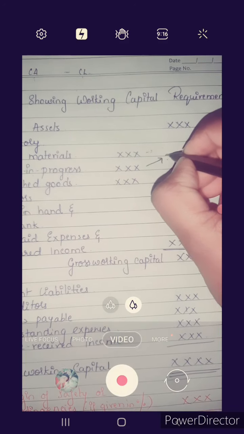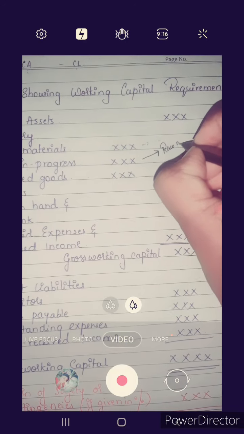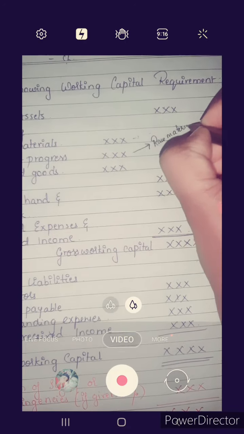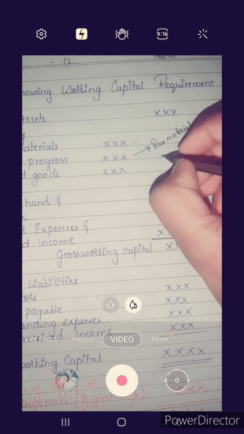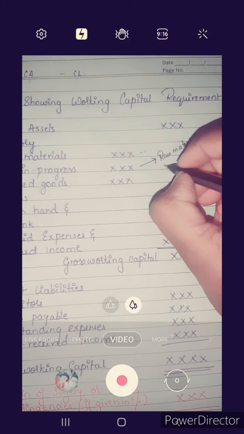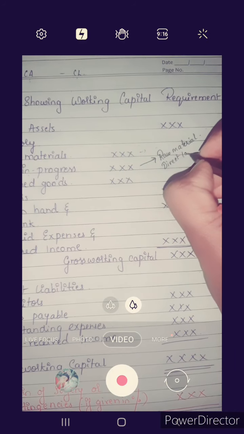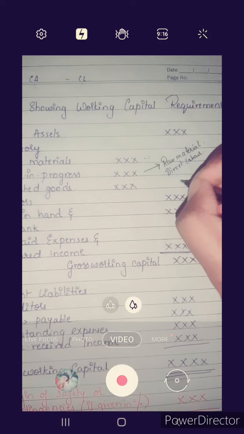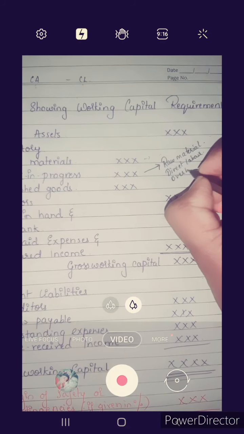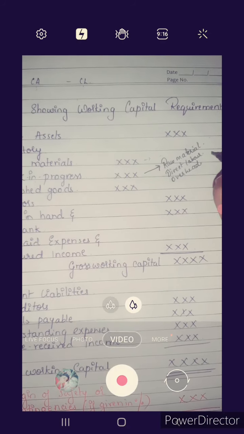So we know that work in progress includes raw material, direct labor, and overheads.